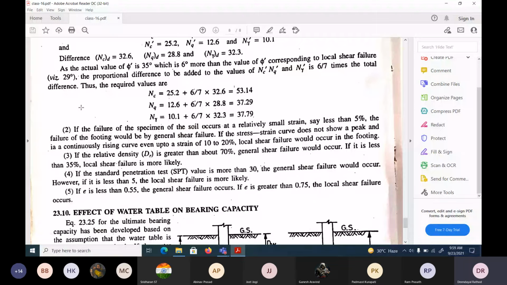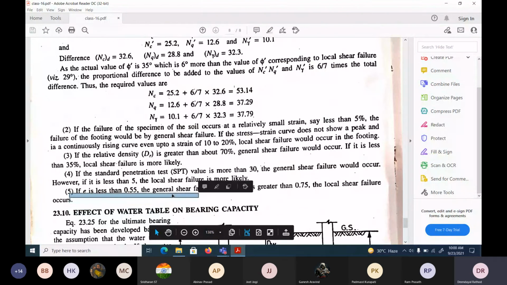We are not talking about punching here. So general and local shear failure can be found out based on the SPT values, the phi values, the observation of strains, and the relative densities. And again, the fifth point is based on the void ratio also.